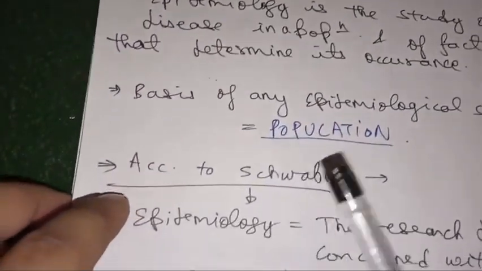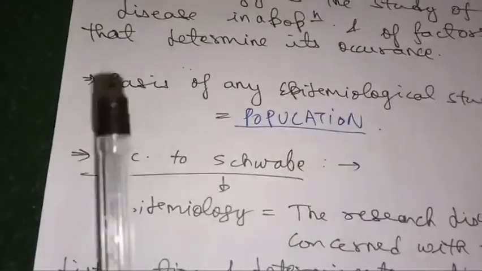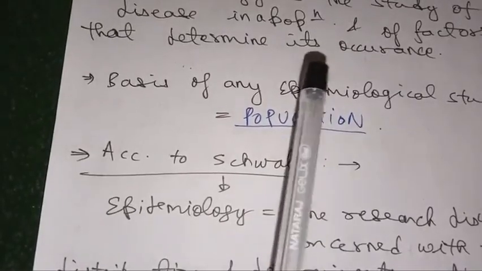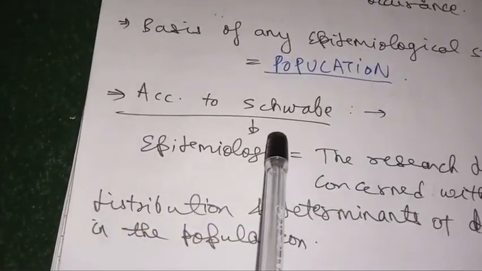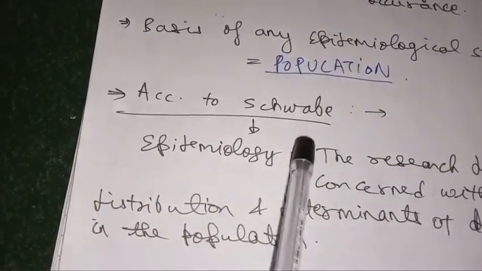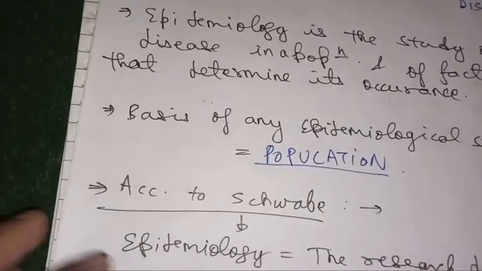Now, the basis of any epidemiological study is a population. So any epidemiological study is dependent on a population. There were various scientists who gave different definitions. One of the definitions is this, and this is the standard definition of epidemiology.